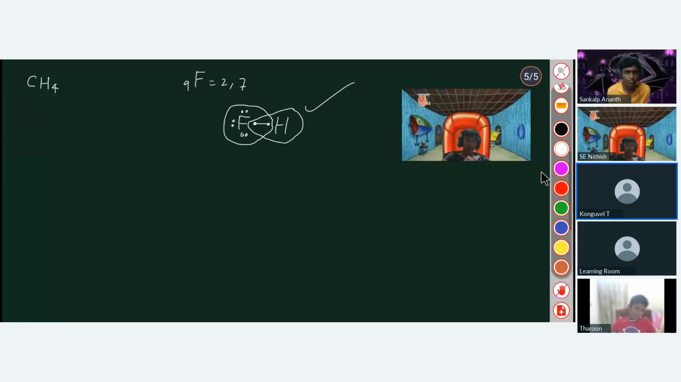Got it? So now tell me the total number of lone pairs here. Lone pairs are 3. And bond pairs? Bond pairs is 1.